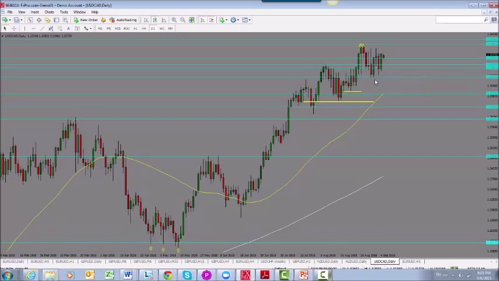And then if the market comes down to test this 3120, we may see a bounce off of this level. However, if the price holds below this level, then we're looking for moves towards the downside here. The 130 level would be an important support area, as well as the 129 level, and then 12800. These are all important support areas. If the price does break to the downside, we'd expect the price to move down and have these as targets. So that was our technical analysis for these pairs.